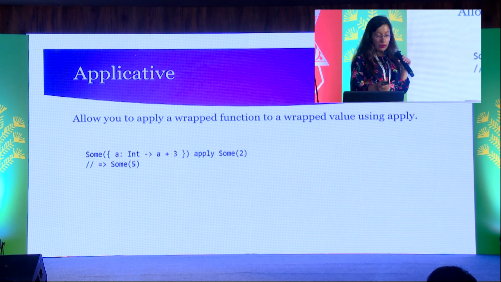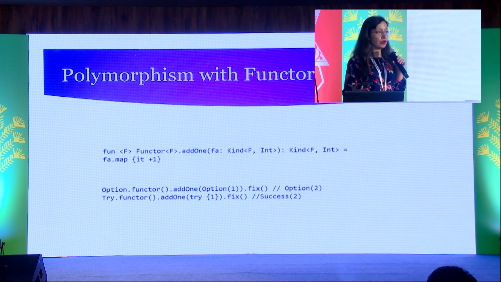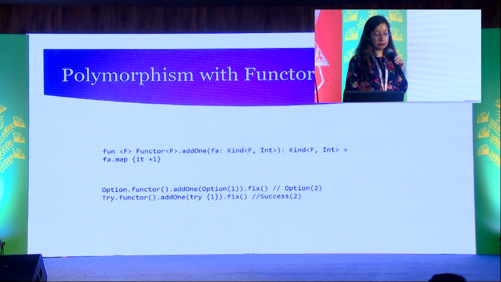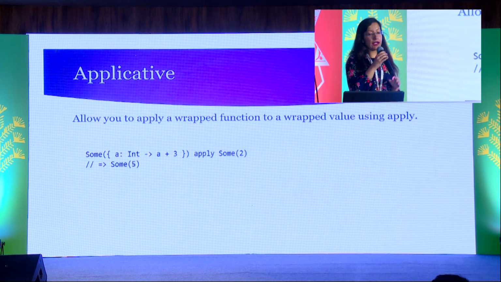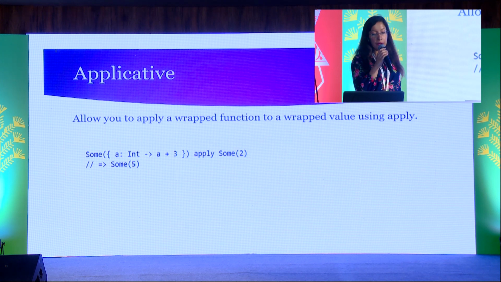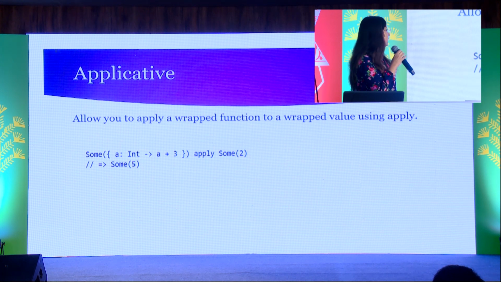So similarly, you can create your custom functors, but they should follow certain rules, and the rules are composition and identity. So you need to keep those in mind while creating your functors. Applicative is used to apply a wrapped function to a wrapped value using apply. Here you can see the function a equal to a + 3 is also wrapped in Some, and we have a wrapped value Some(2). We apply the wrapped function to the value Some(2) using apply, and we get the result Some(5).